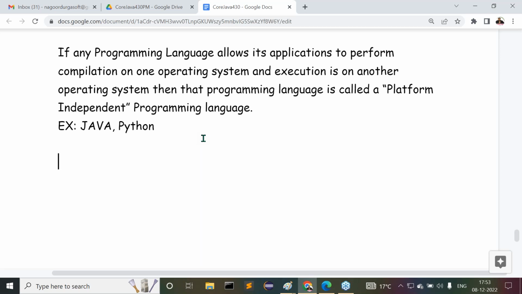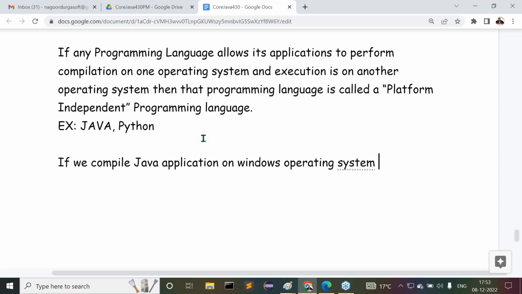Observe carefully. If we compile a Java application on the Windows operating system, the compiler will generate a dot class file.